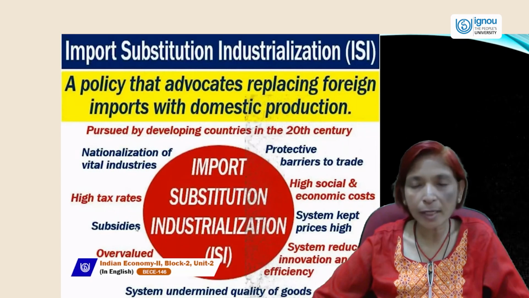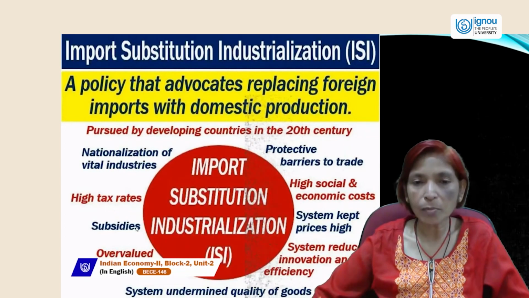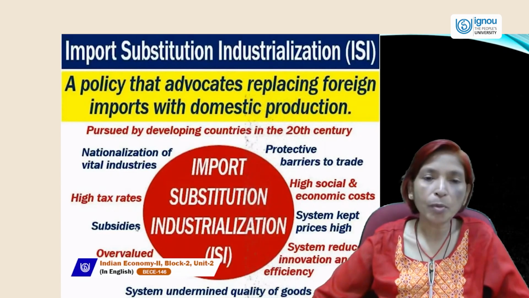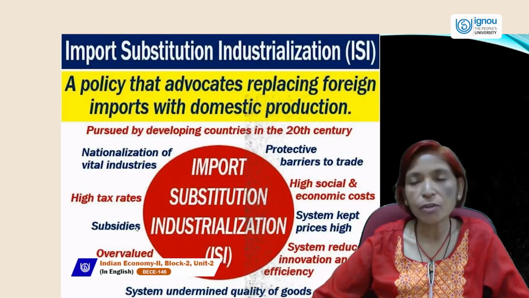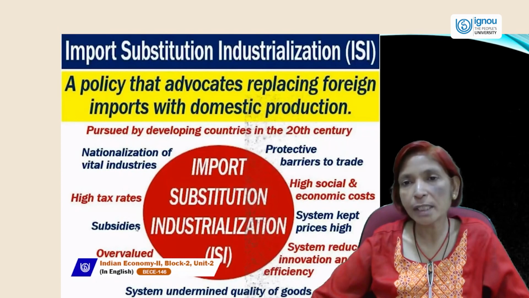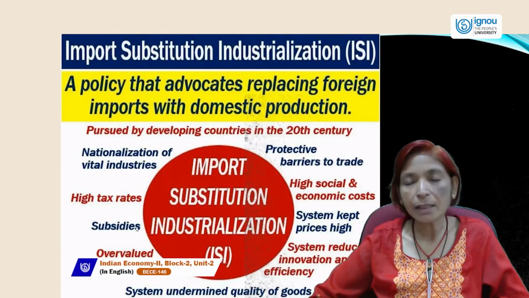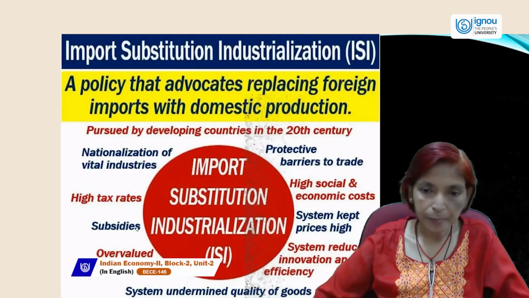We should not follow a free trade policy. We should use a protective trade policy, in which exports are promoted and imports are reduced.